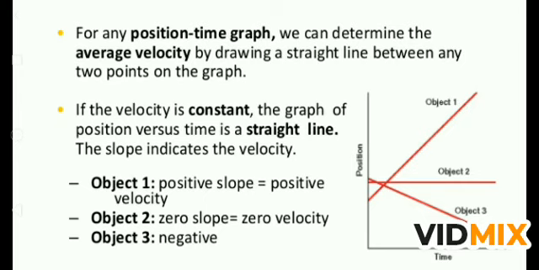Means suppose the body is going from A to B, so we are taking the velocity positive, but if the body is returning from B to A, we are taking the velocity negative. Negative velocity doesn't mean that the value is below 0. Negative velocity means the body has changed its direction.